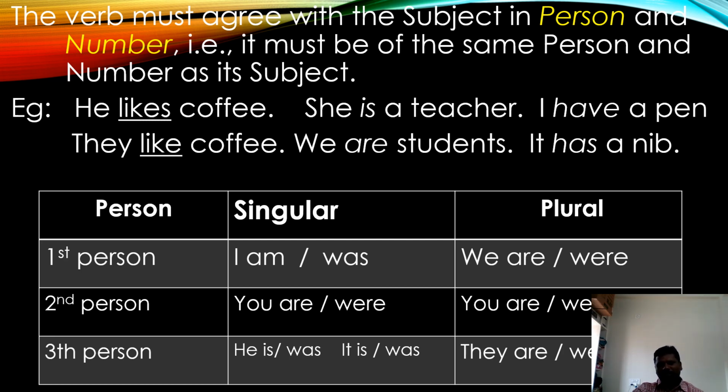When we come to third person plural, what is the third person plural? It is they. We use a plural verb with they. In the present tense we use are, and in the past tense we use were along with they. Please all of you try to look at the table. Good.